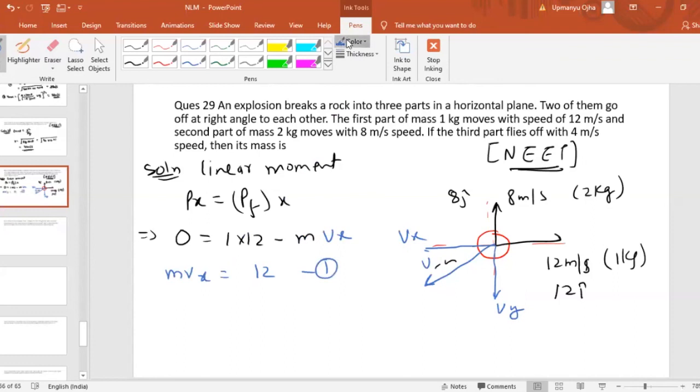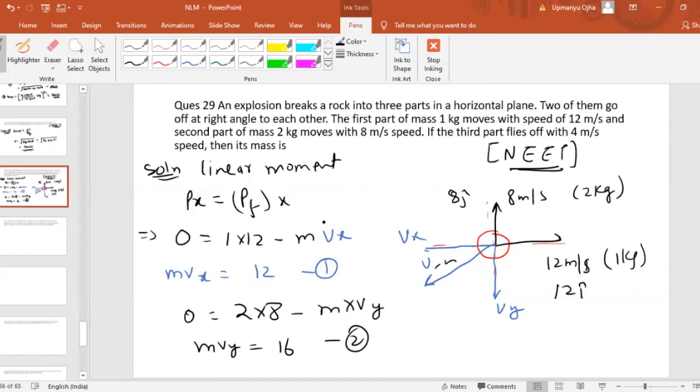Similarly, we can apply for the other part, along the y-axis. If you apply along the y-axis, 0 must be equal to what? 2 into 8 minus m into vy. So we get mvy equal to 16. That is the second equation we'll get. So one equation is mvx, the other is mvy.